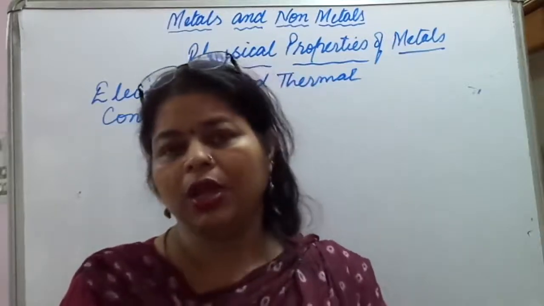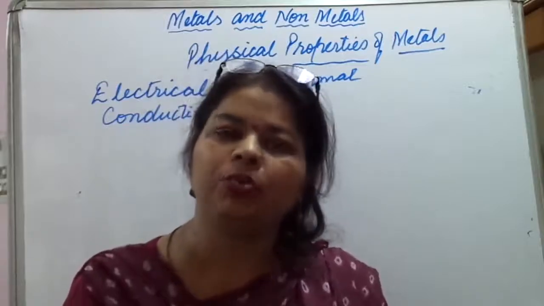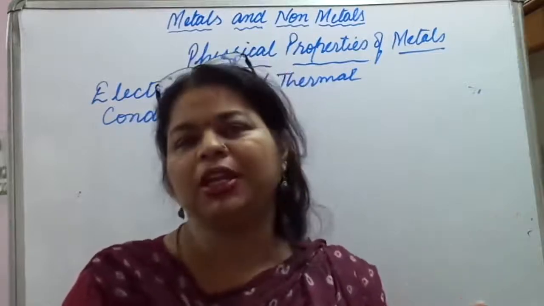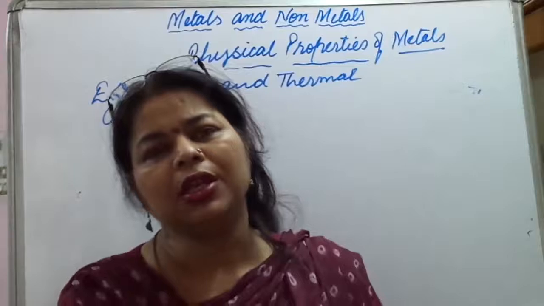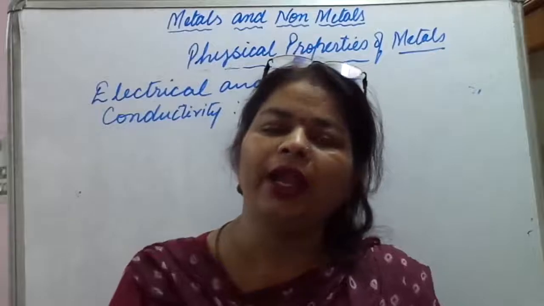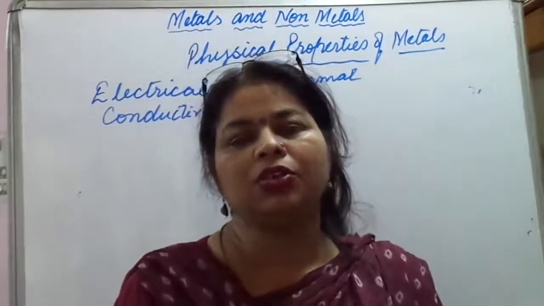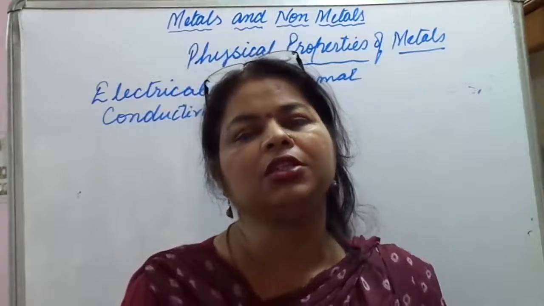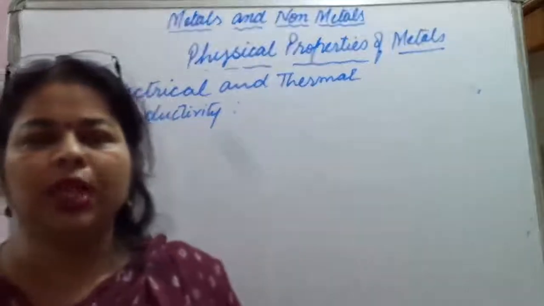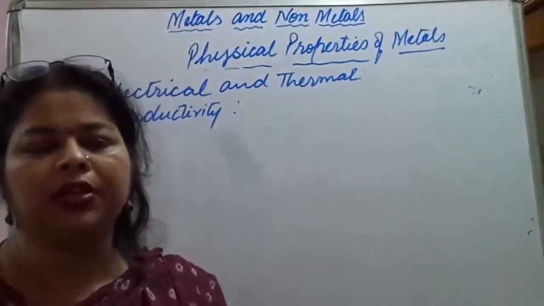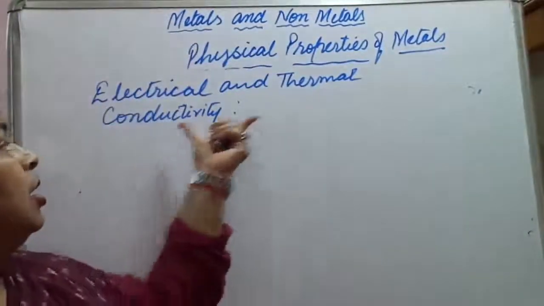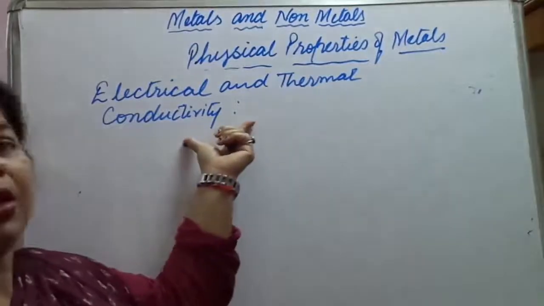Like you have tea pans made of aluminium, or some utensils may be of steel but their bottom is plated with copper. So what does it mean? That they are good conductors of heat and electricity. And why is it so? Because they have free electrons. Due to the availability of free electrons in their metal lattice, they can easily conduct electricity as well as heat. Because of this, they are kept in the category of electrical and thermal conductivity.